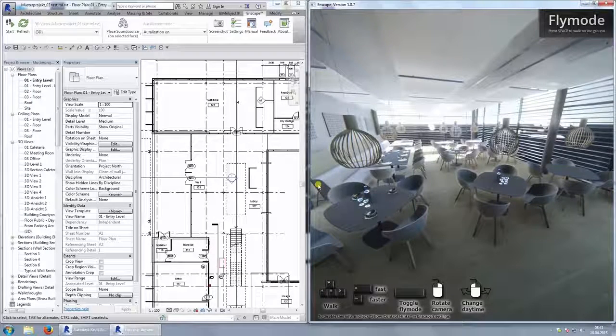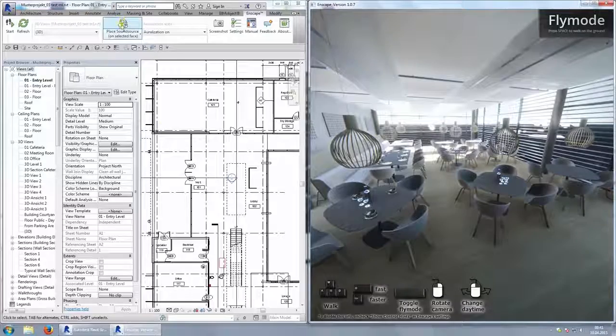Today we will be taking a closer look at the sound simulation feature of Enscape. I have Enscape already opened up with our sample project. Auralization is turned on and we're back on the cafeteria like in the previous video. Over here we have the 2D floor plan of the building.